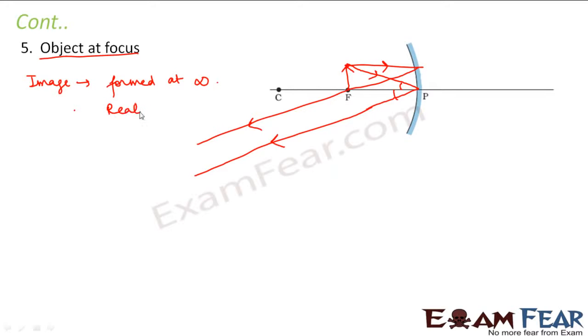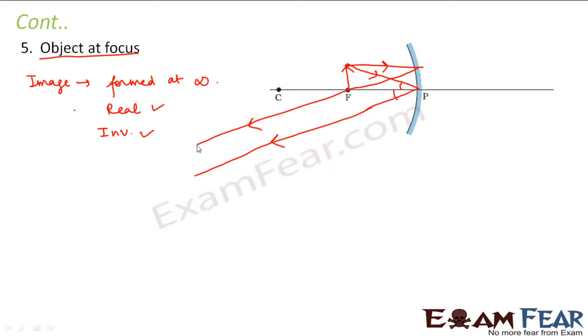So what else can we tell about the image? The image will be real because even though it is at infinity, no matter how far it goes, it will meet actually. The image will also be inverted because these two rays are going far away like this, and wherever they meet, it will be below the principal axis. There is no possibility that these two rays will suddenly move up and meet somewhere. So the image will always be inverted, and the size of the image will obviously be enlarged.